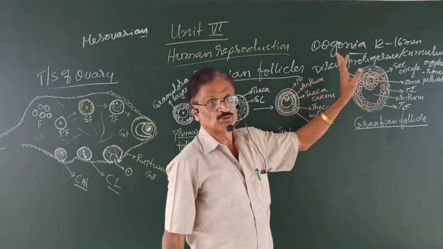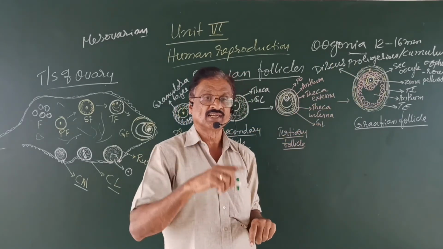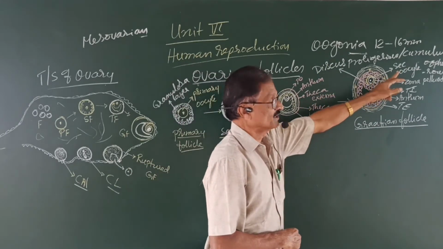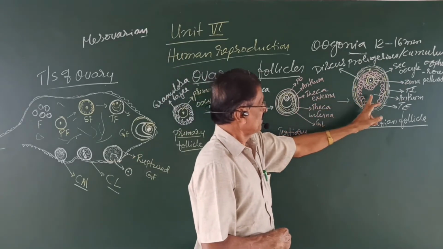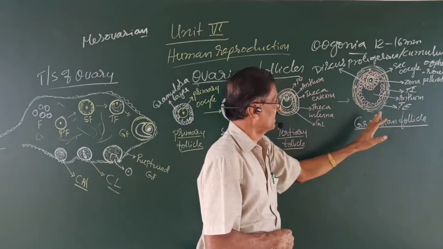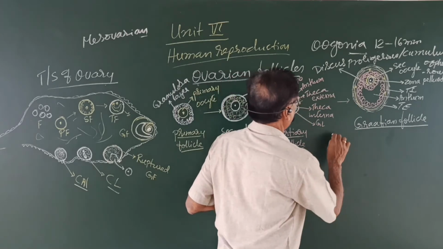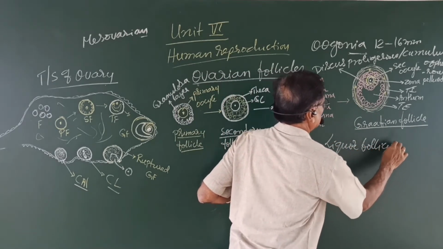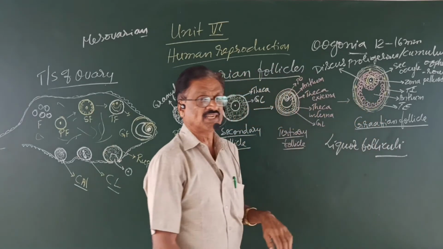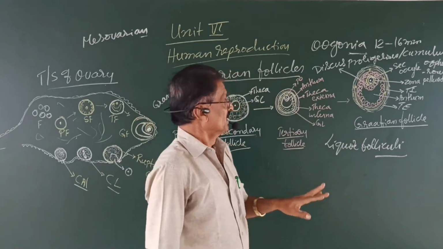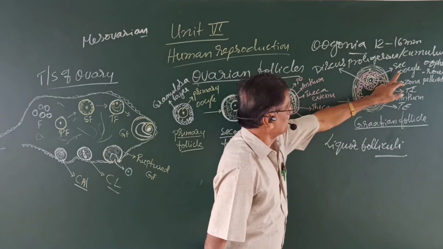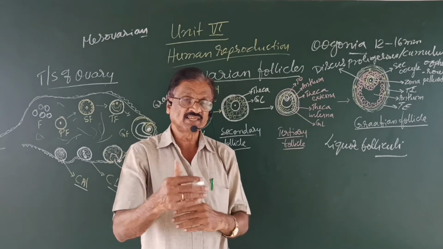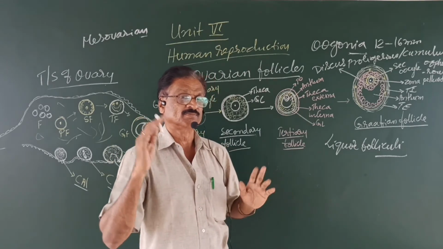This secondary oocyte forms what? A primary egg membrane by name the zona pellucida. The antrum is filled with a fluid called liquor folliculi. This is the fluid which fills the cavity called the antrum. Now the secondary oocyte at this stage is arrested. It will not enter into the second meiotic division.